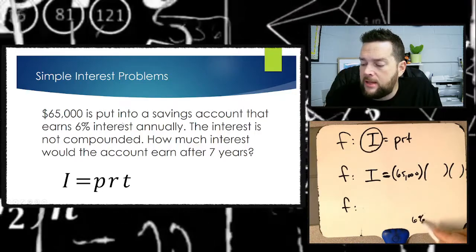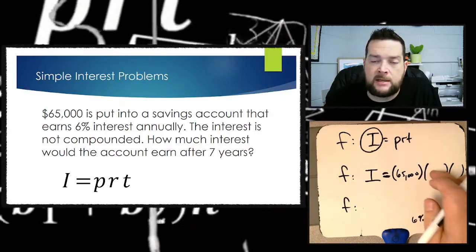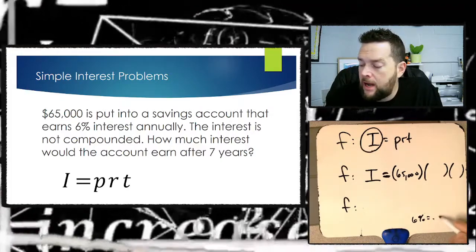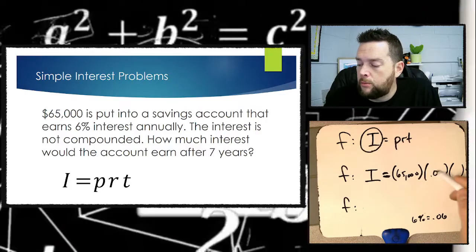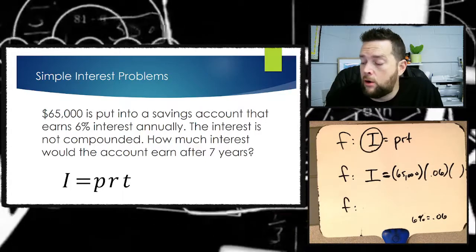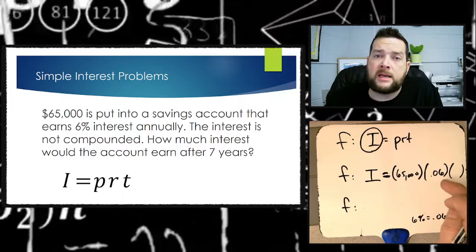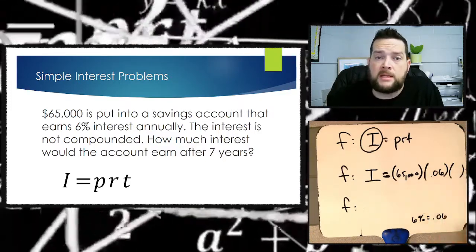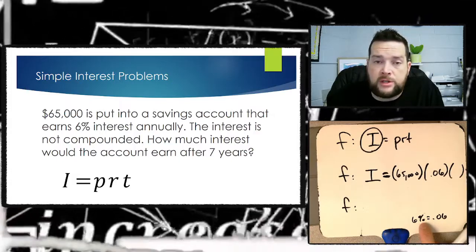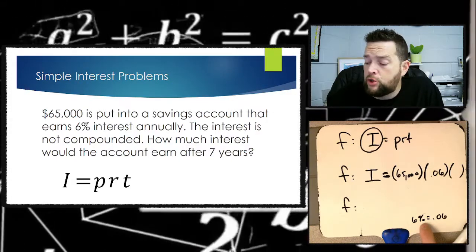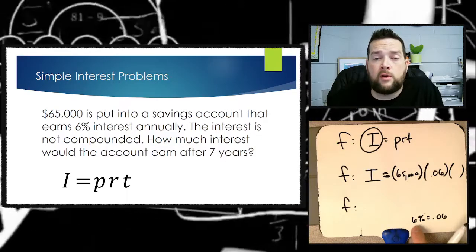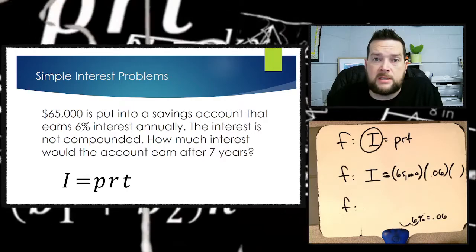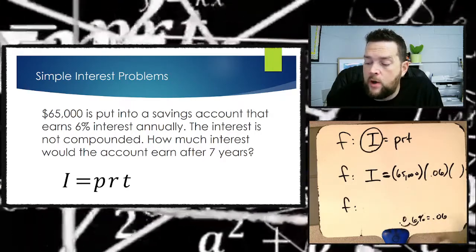But I'm not putting that 6% inside that parentheses right there. I've got to first convert that to a decimal in order to put it in for the rate. The rate is always put in as decimal notation. That's a common mistake. If you ever see the percent sign, that's your rate, but you don't want to put that number in there. You want to convert it first to a decimal, and the easy way to do that is to move the decimal 2 places to the left. If you have an empty space, then you add a 0.